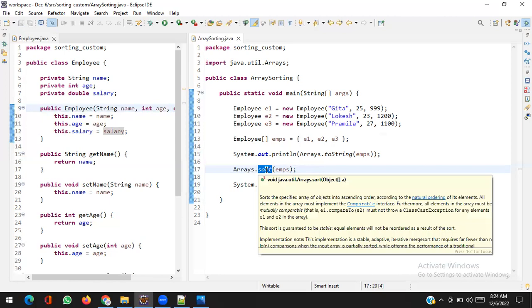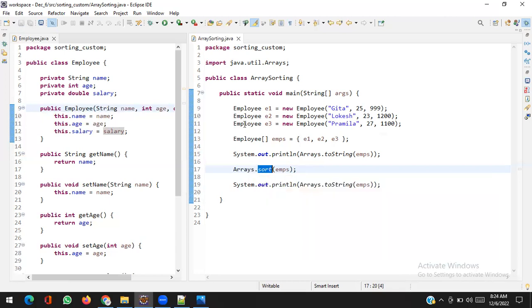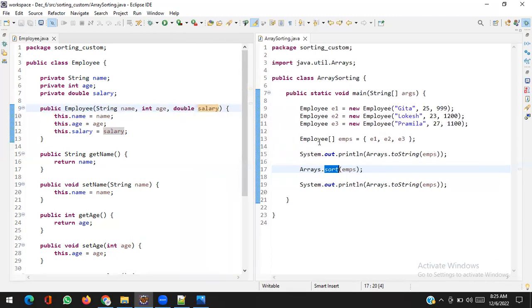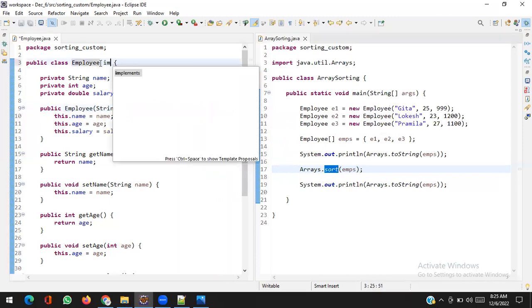So as a developer, we have to mention the criteria. Okay, sort method, you will take this criteria. So how is it possible? Currently Employee is a normal class, we want to make it comparable, so the sort method can compare employee objects. So how to make it comparable? See this thing carefully.